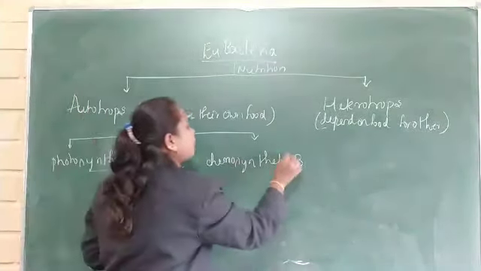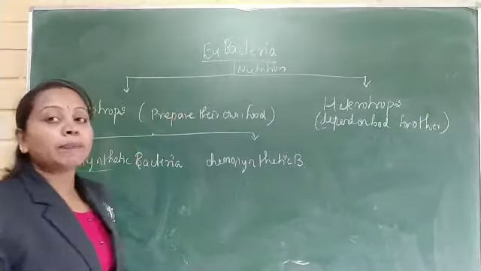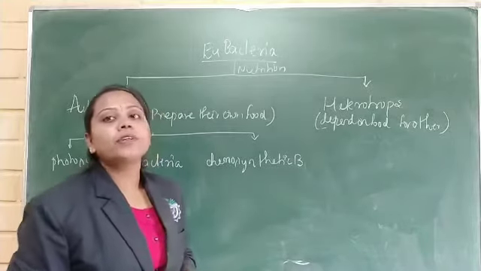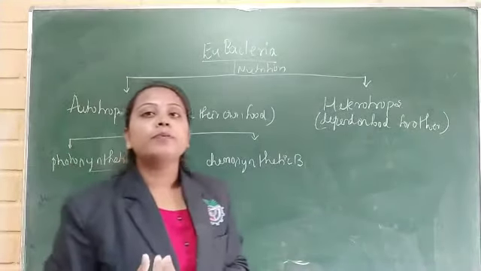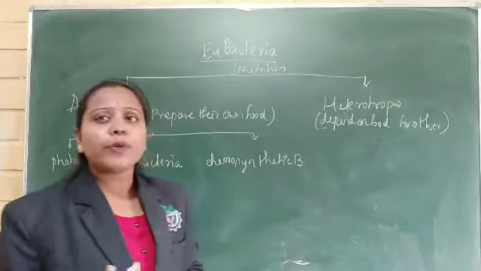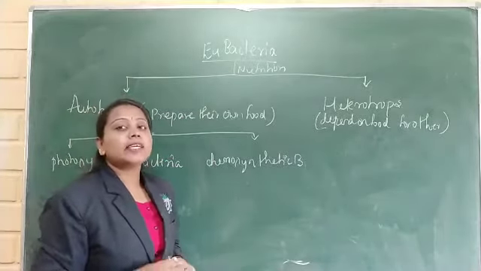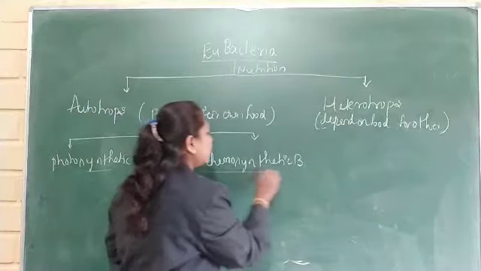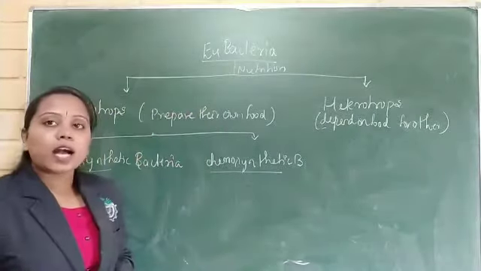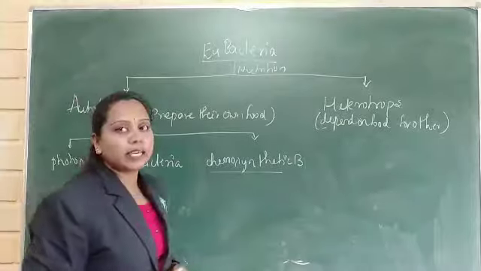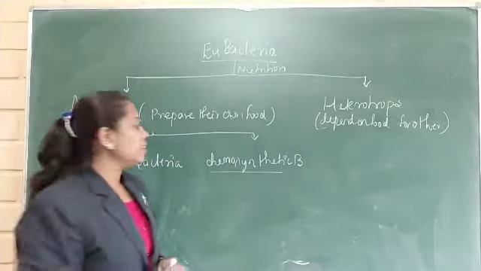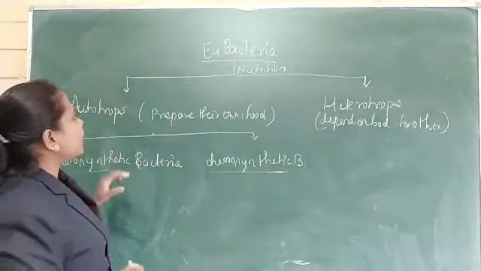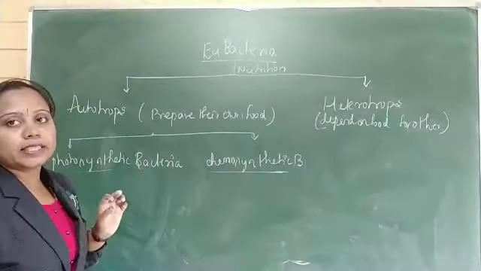The next type of bacteria is chemosynthetic bacteria. What does chemosynthetic bacteria mean? They synthesize food by the utilization of chemicals. They synthesize carbohydrate from the chemicals, and this is called chemosynthetic bacteria. This is the classification under the autotrophic bacteria.